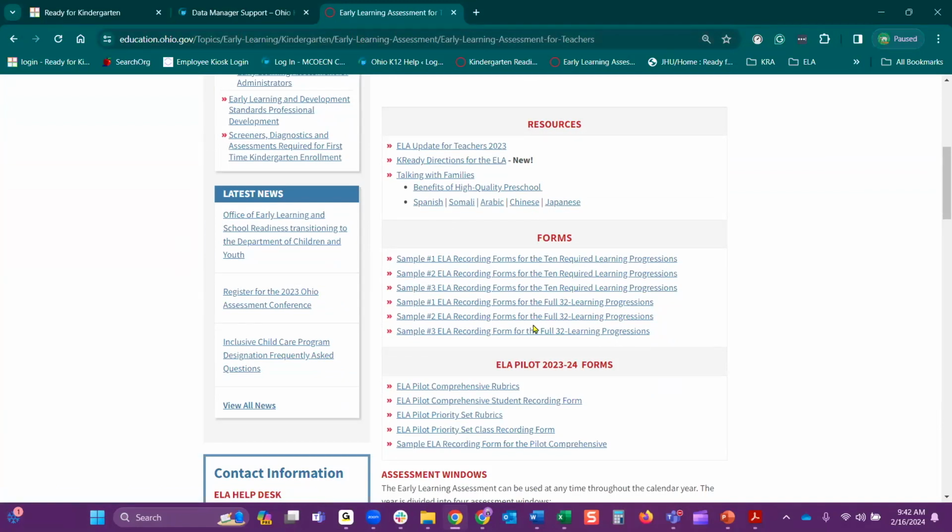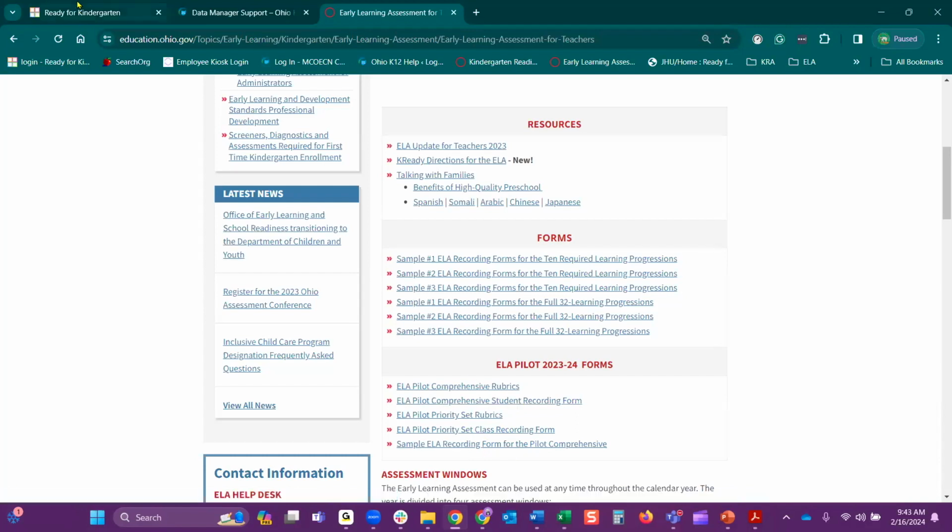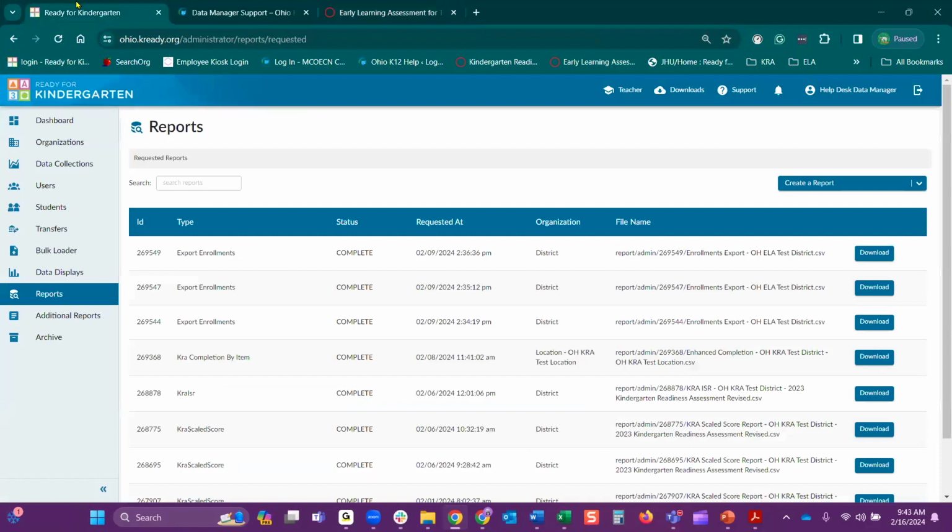So they have the sample recording form for the pilot. Your teachers can use this as well, since they'll be entering scores at a later date. Let's say they write these down for each of their students. But here's where you want to find these forms, and that is going to help you when you're generating that scaled score report to see exactly which ones you are looking for. So I hope that helps to answer your question.